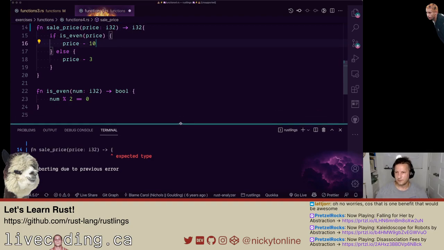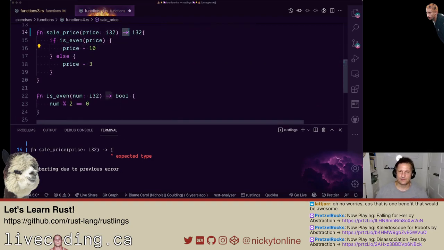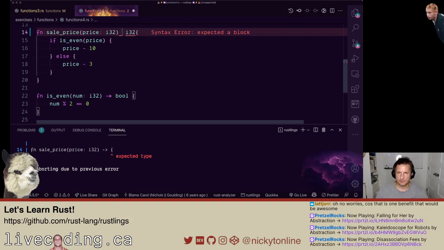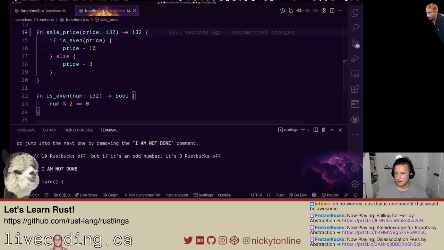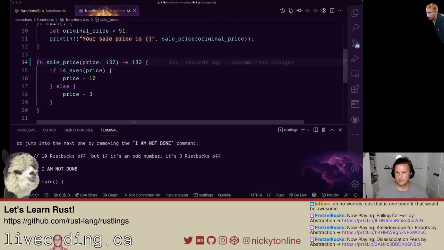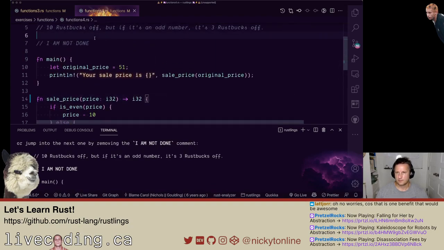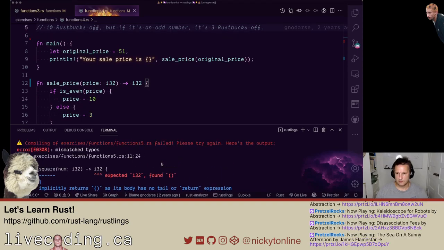I'm getting a bit of assistance from GitHub Copilot here. Yeah, this is how you designate the return type for a function. In TypeScript, it would have been a colon, but anyways. Okay, that's good. Let's compile that. And okay, that's all good. Apparently the sale price is $48. Okay, let's see what the next one is complaining about.